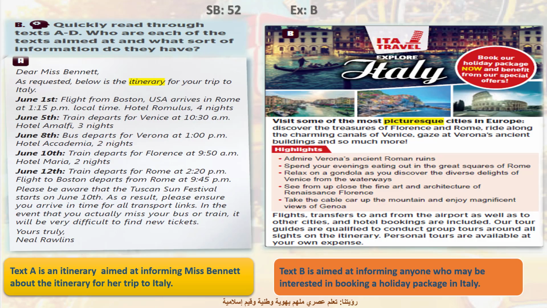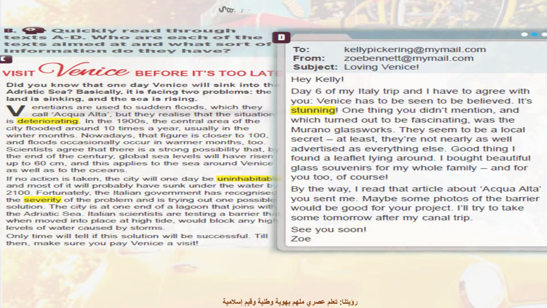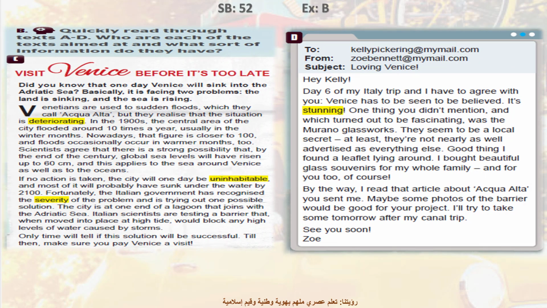Now let's move to text C and D. For this part of the exercise, I ask you to pause the video and read the two texts here and answer the questions. You need to do the following. 1. Identify the text type. 2. What information is included? And 3. Who are the audience? Now pause the video and answer the questions, and after that play it back to check your answers.